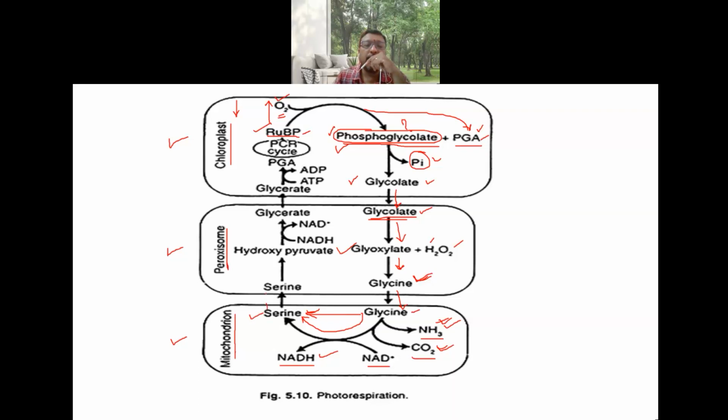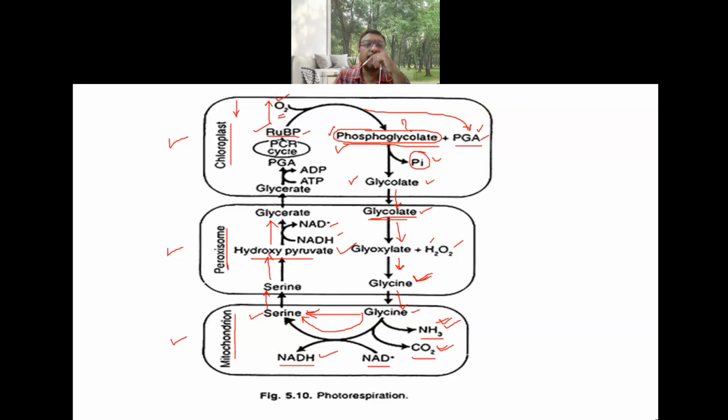Now this serine from the mitochondria enters into the peroxisomes, where serine gets converted into hydroxypyruvate, or hydroxypyruvic acid. This undergoes a hydrogenation reaction where NADPH is utilized and converted to NADP plus, and hydroxypyruvate gets converted into glycerate.